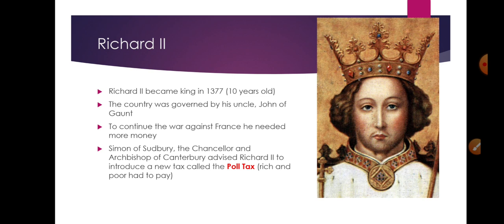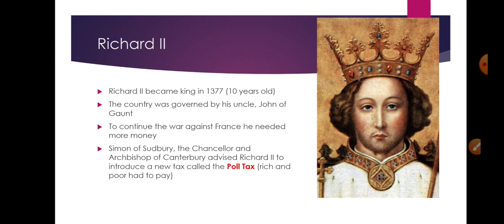Now, in 1377, at the age of 10, Richard II becomes king. Of course, he was too young to rule the country, so the country was basically governed by his uncle John of Gaunt. Of course, he had to listen to his advisors. One of them was John of Gaunt, and the other one was the Archbishop of Canterbury, Simon of Sudbury.